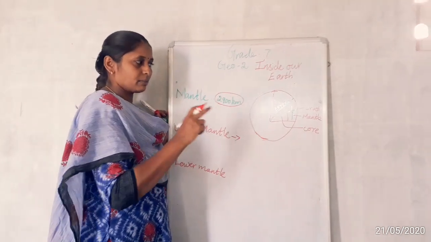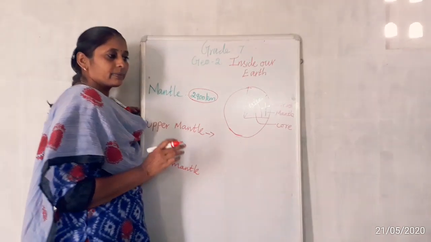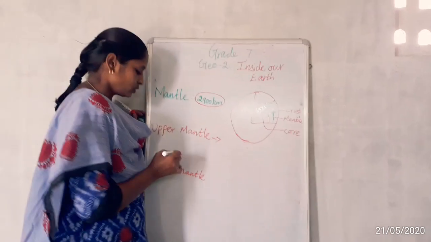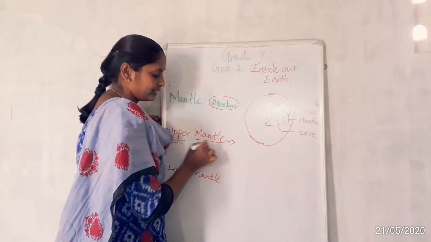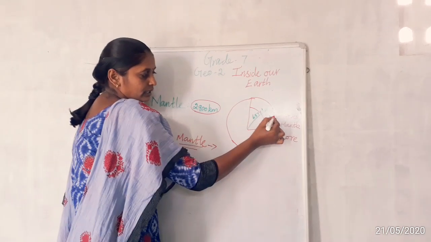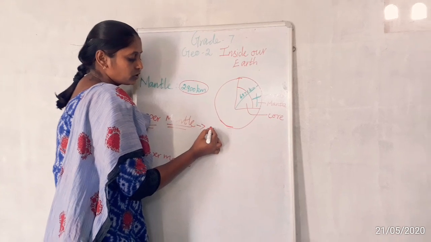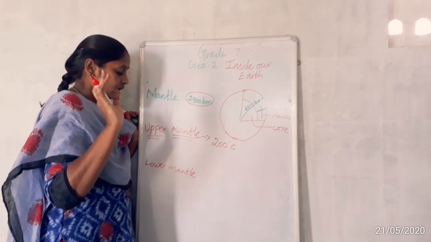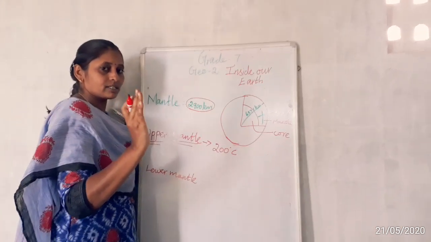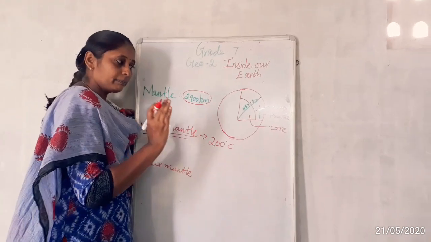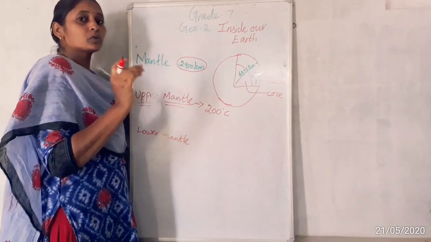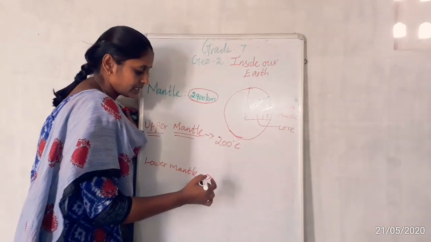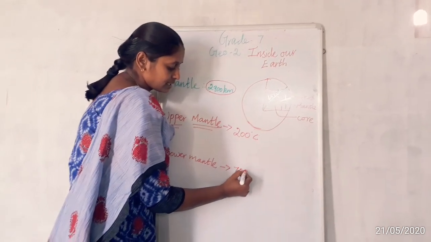And what is the temperature? Already I said, when we discussed the crust, that if we dig into the earth, the temperature will be high. So the upper mantle's temperature is a minimum of 200 degrees Celsius. Okay, the upper mantle, which is very close to the crust, faces a minimum of 200 degrees Celsius of heat. The lower mantle faces 7000 degrees Celsius of heat.